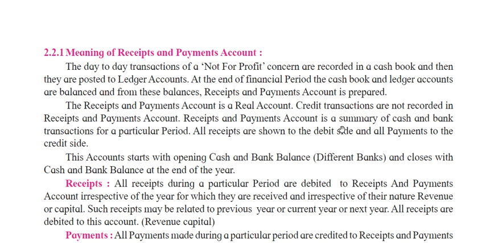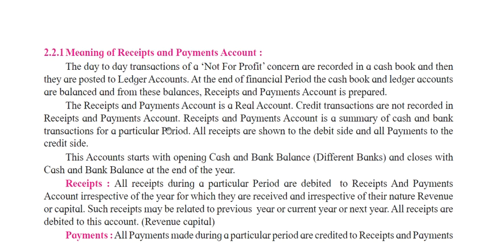Receipts and payments account is a summary of cash and bank transactions for a particular period. All receipts are shown on the debit side and all payments on the credit side. What is the golden rule of the real account?